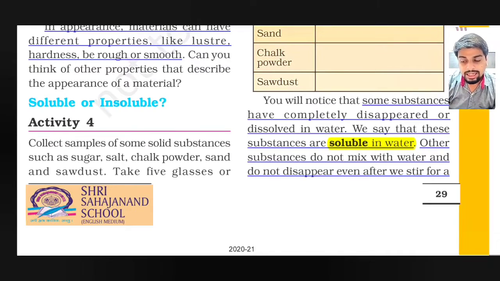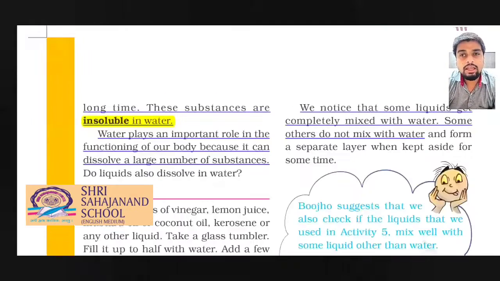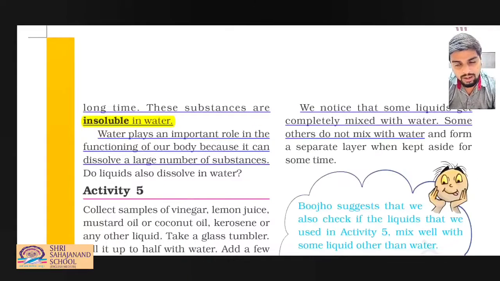Okay, so let's revise it. What is soluble? Some substances which disappear or dissolve in water are soluble in water. And there are some substances which do not dissolve or disappear even after we stir for a few minutes, then these substances are insoluble in water.